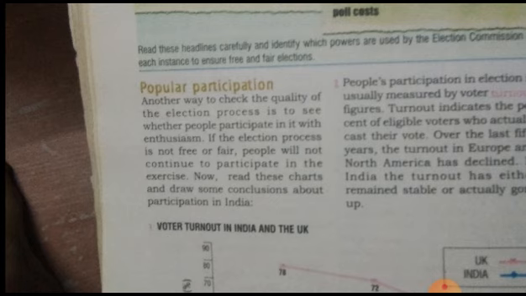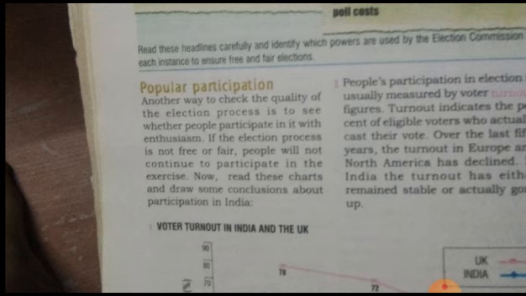Another way to check the quality of the election process is to see whether the people participate in it with enthusiasm. Means people have to participate with their own enthusiasm, their own interest.